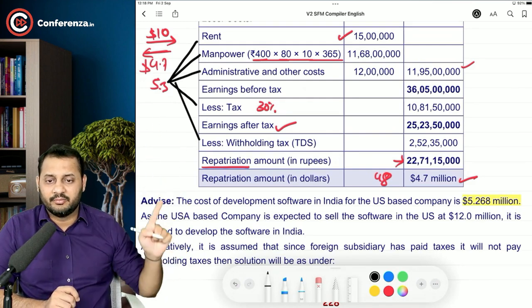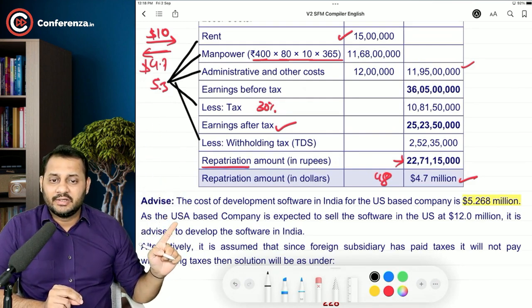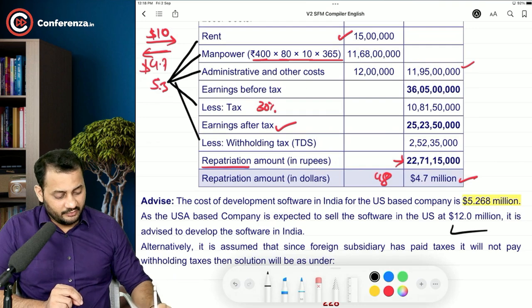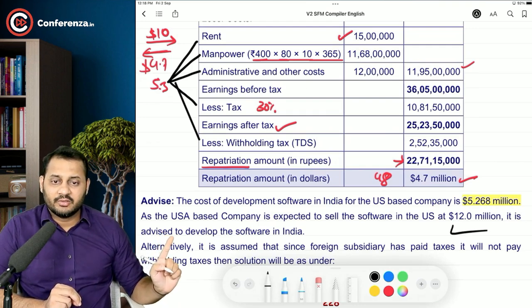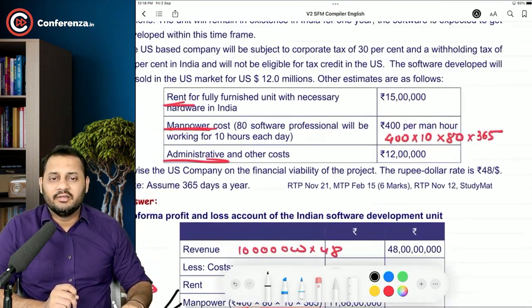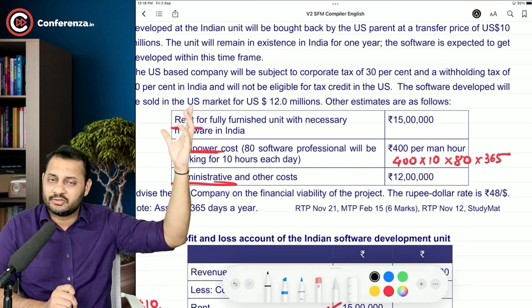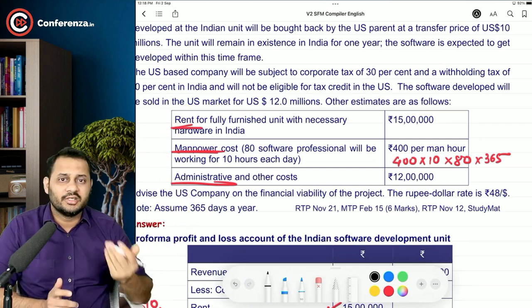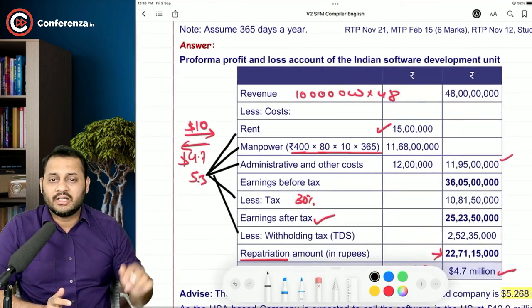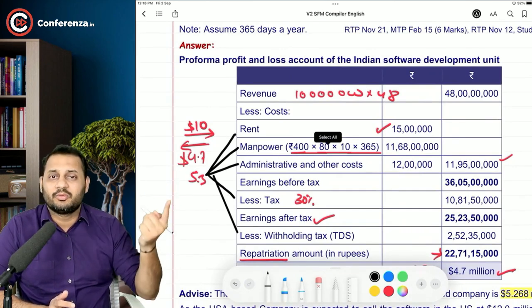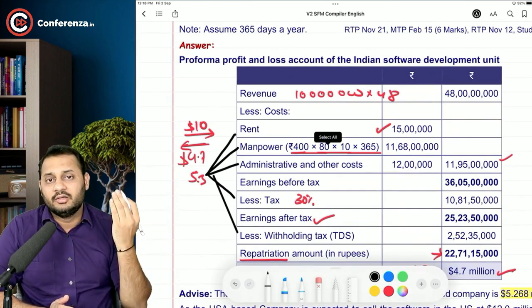That's 5.3 million. As the USA based company is expected to sell the software at $12 million, it is advised to develop the software in India. That means you can take this decision. I was already ready with the decision, because we are buying at $10 million and selling in the US market at $12 million, so $2 million is absolutely a profit. Apart from that, this 4.7 is also an additional profit repatriated.